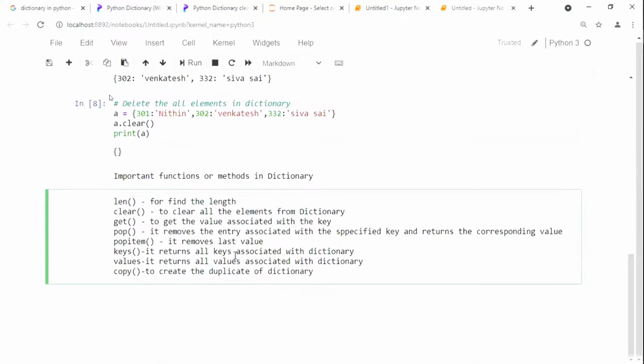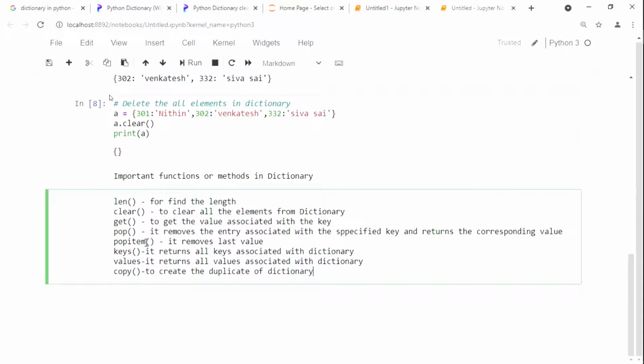Now please see once again babu. Length is used for finding the length of the dictionary. Clear is going to be used to clear all the elements from your dictionary. Get is nothing but in order to get the value which is associated with respect to the key. ఏ వాల్యూ అసోసియేట్ అయ్యిందో ఆ వాల్యూని తెచ్చుకునే దానికి get ని వాడతాం. And then pop is nothing but to remove the value from your dictionary.